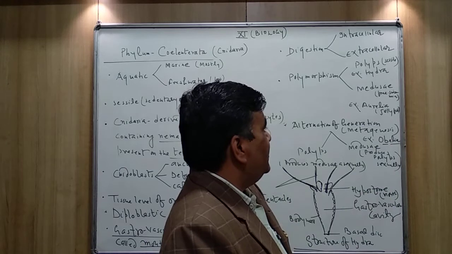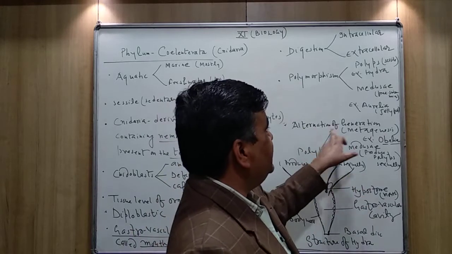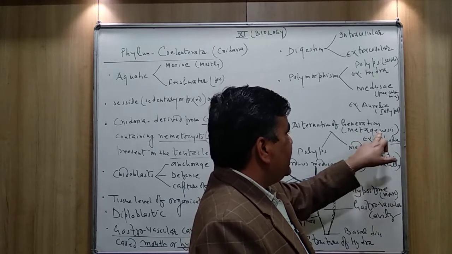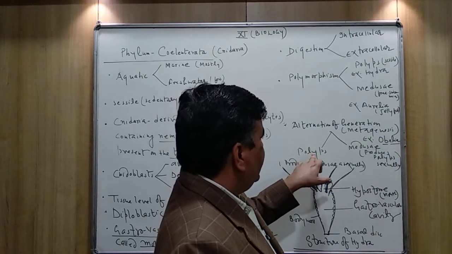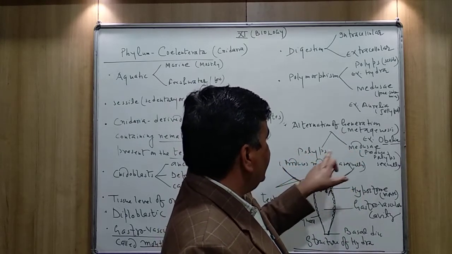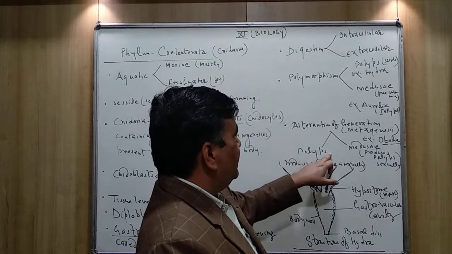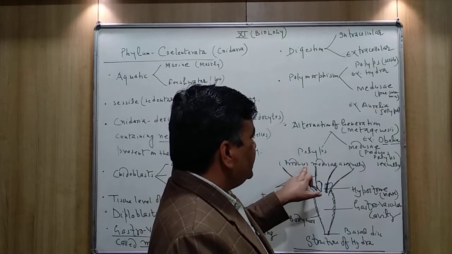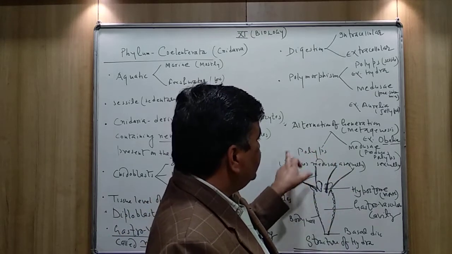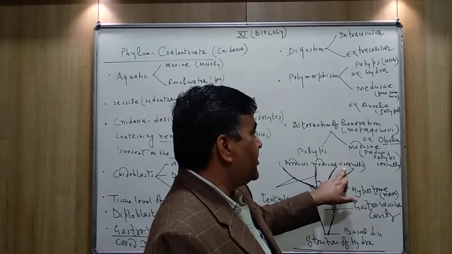metagenesis. So the process of metagenesis, or you can say alternation of generation, has been reported in the case of Obelia. What is metagenesis? As I told you, both the stages come in their life cycle, polyps and Medusae. Actually, polyps are the stage in their life cycle which produces Medusae asexually. The polyp produces what? Medusae by the process of asexual reproduction.